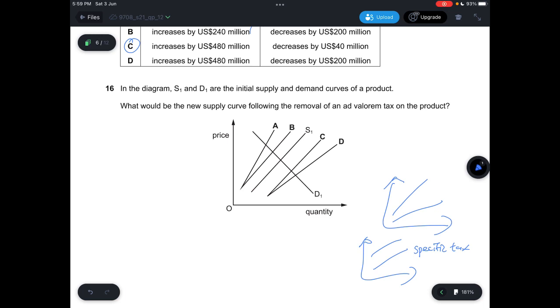And then here, if it's a shift to the left, this would mean that it's wrong because you're removing tax, meaning that the COP decreases. So neither A nor B will be correct. So it's either C or D. But if you shift to C, this means that it's specific tax because it's parallel. D is not parallel to S1 though, so this one will be the answer.